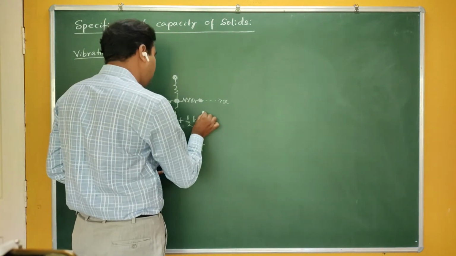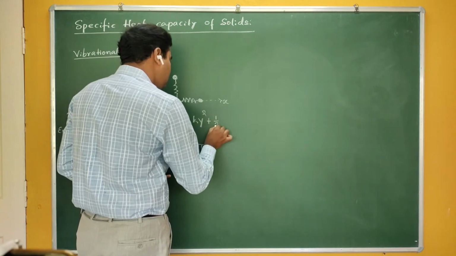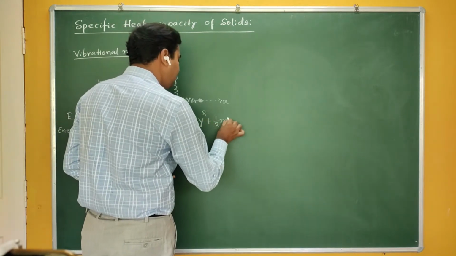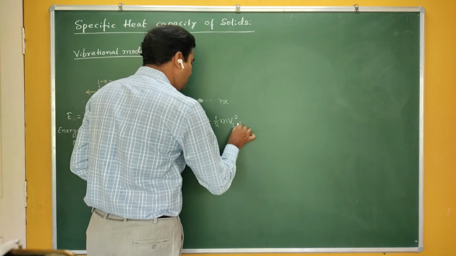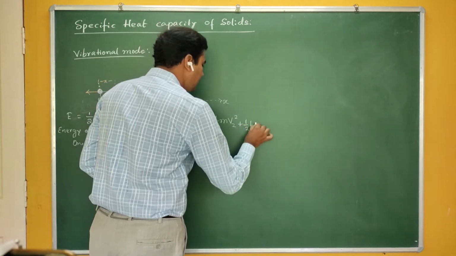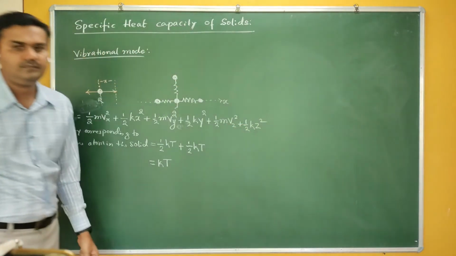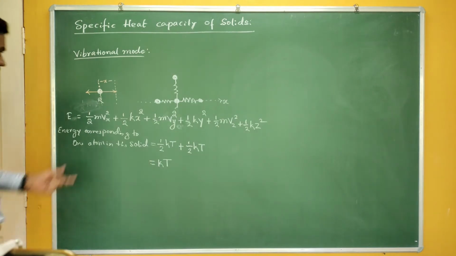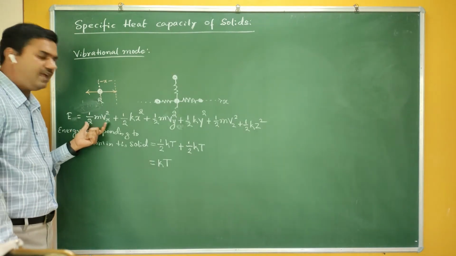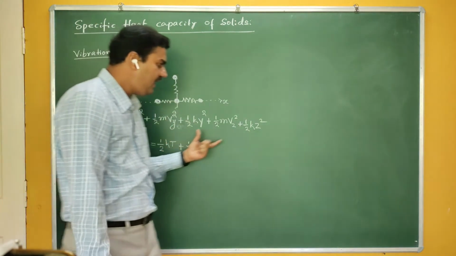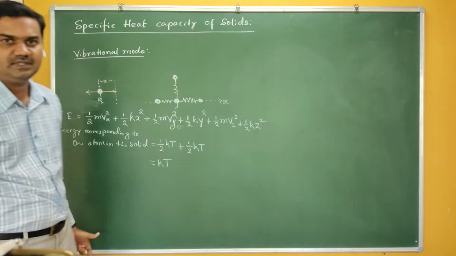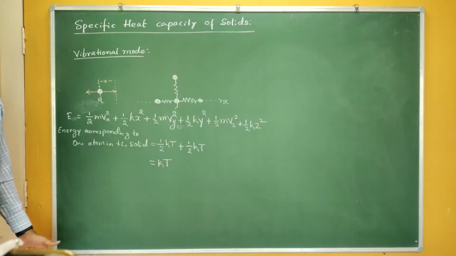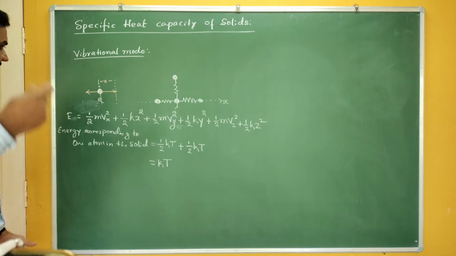Similarly, if there is an oscillation along the z-axis, it is given by half m vz squared plus half k z squared. Are you getting me? So it can store energy along the x, y and z axes, with the possibility of moving in all 3 axes.